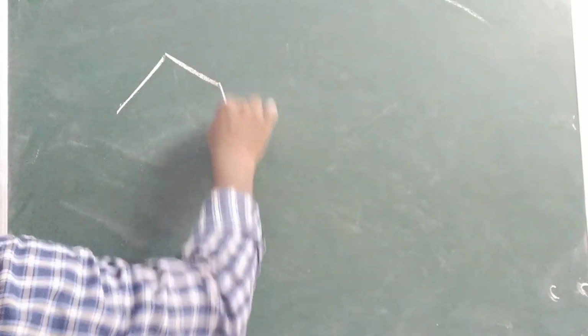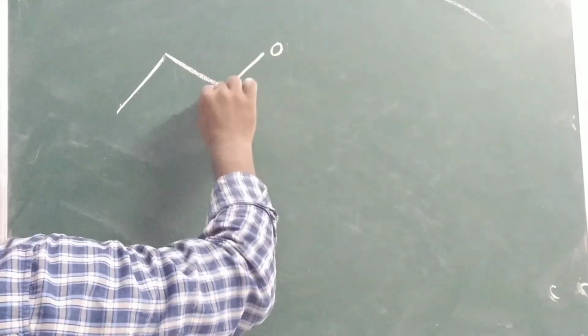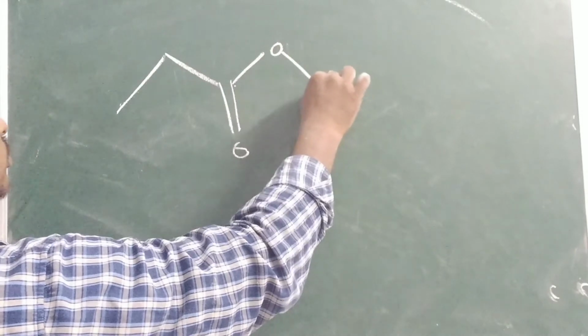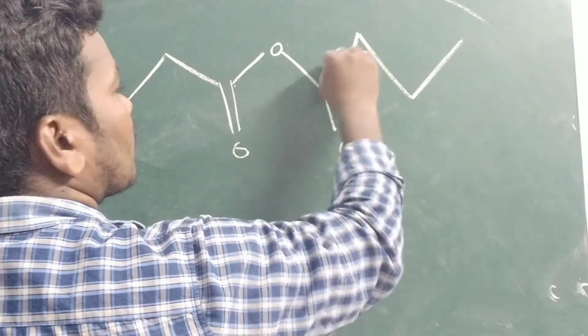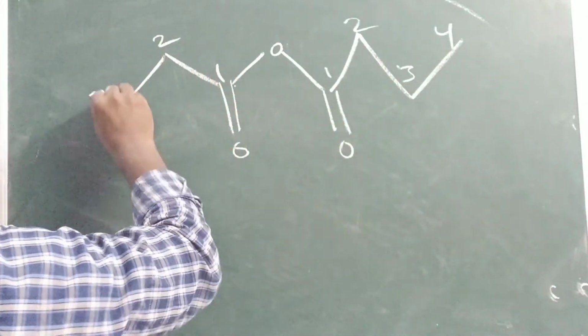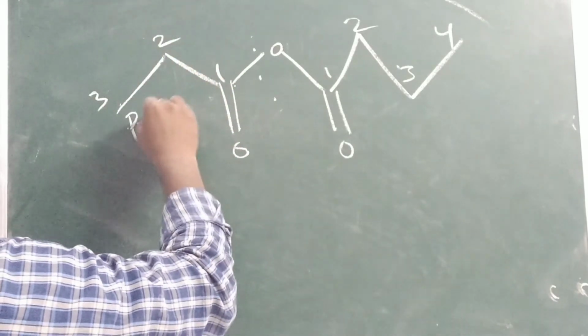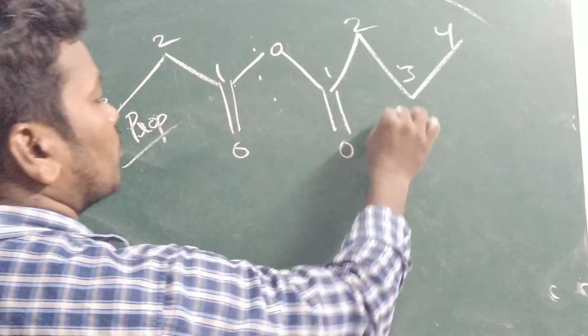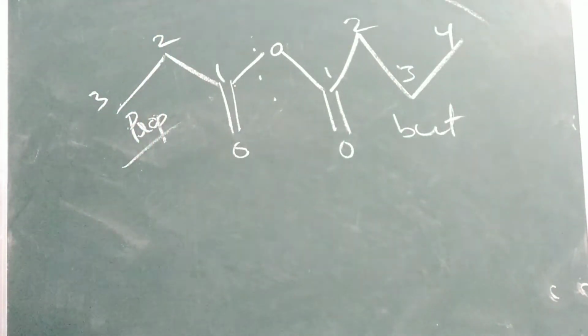So next one you can see. Here oxygen, C double bond O. 1, 2, 3, 4 and 1, 2, 3. This one is prop-, this is called butanoic. How can you write?